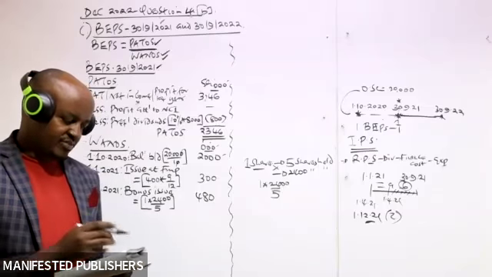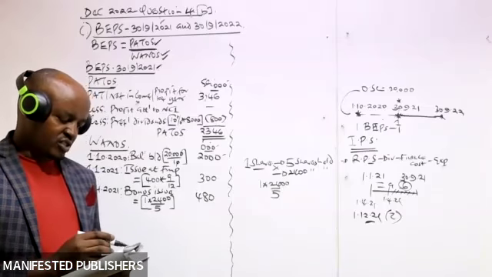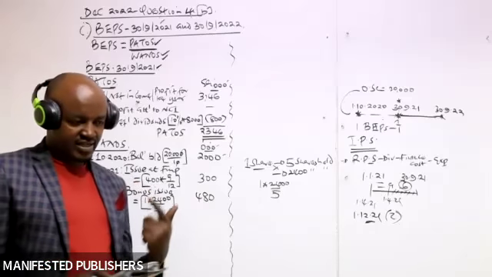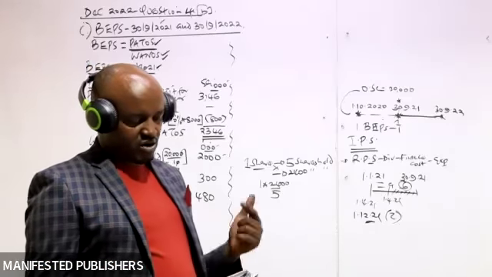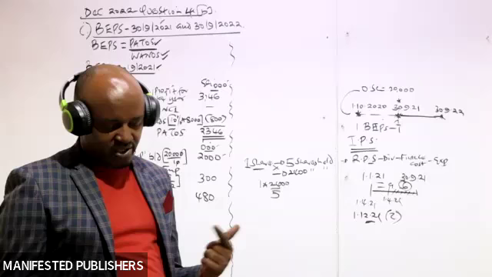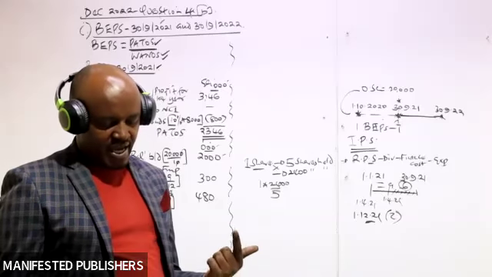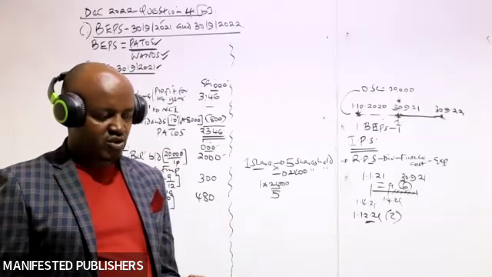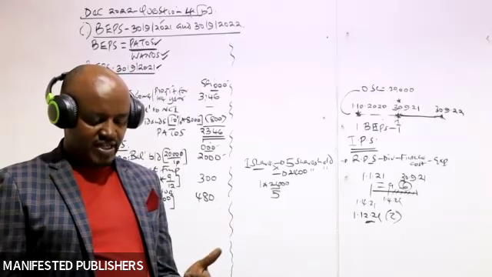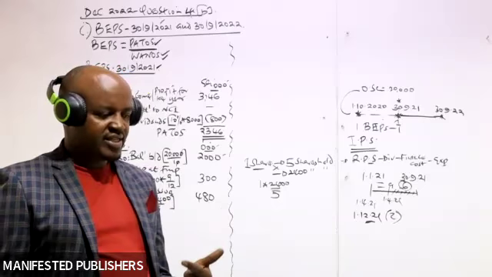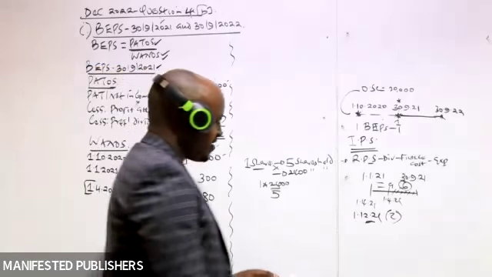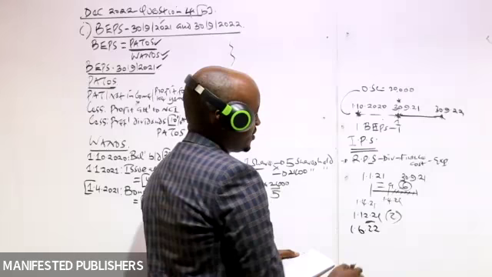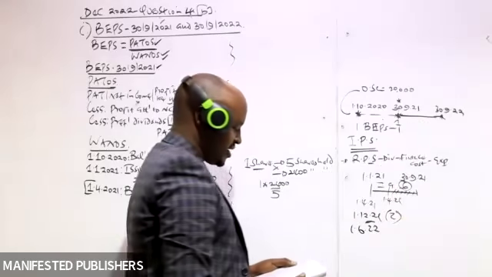And then so we skip that one. Let's go to note number 4. In note number 4, there is still some information we are given in the last sentence. On 1st of June 2022, holders of 1.5 million loan stock exercise their conversion option. Exercising their conversion options means they converted them into ordinary shares. But you can see that is a transaction on 1st of June 2022. 1st June 2022 is within the second year.